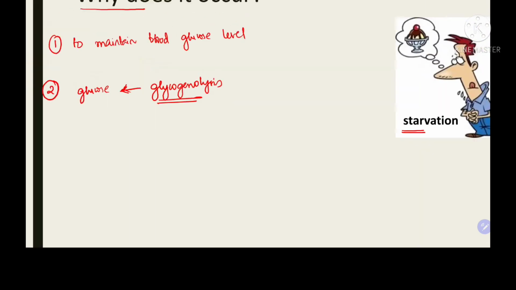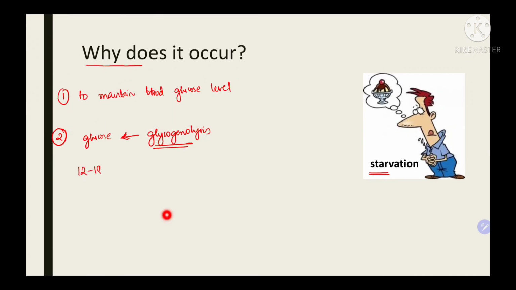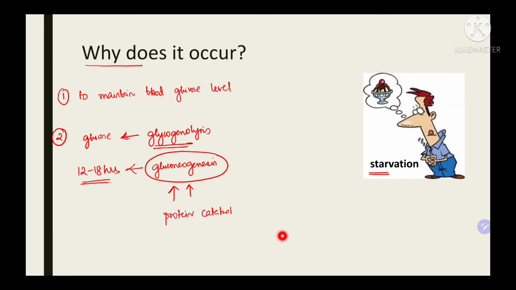But after 12 to 18 hours, all the glycogen stores get depleted and the glucose level is mainly maintained by gluconeogenesis. The substrates for gluconeogenesis mainly come from the protein catabolism from the muscle, that is, the glucogenic amino acids. All the protein that is present in the muscle gets degraded, and the amino acids serve as substrate for gluconeogenesis. So that is the significance of gluconeogenesis.